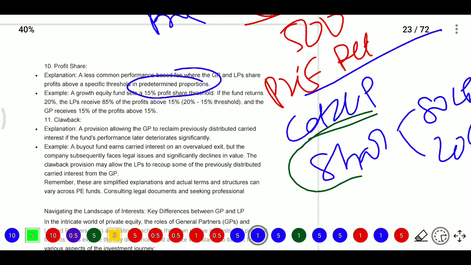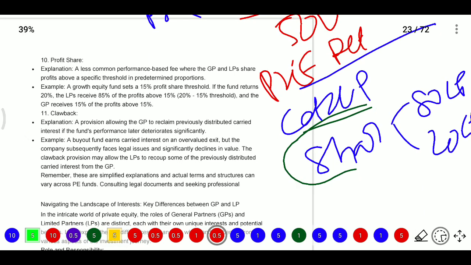If the fund returns 20%, the LP will receive 85% of the profits above the 15%, and the GP receives 15% of the profits above 15%.